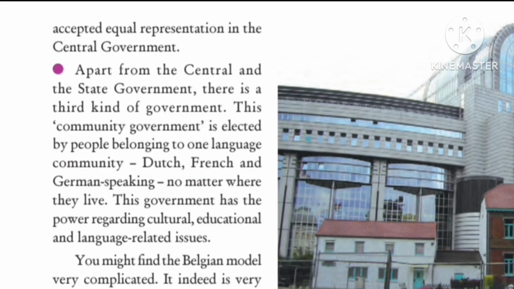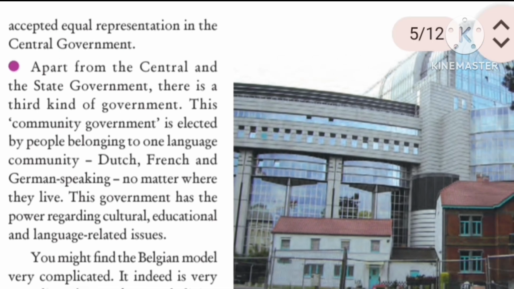What were the communities? In the Wallonia region they were speaking French, and in the Flemish region they were speaking the Dutch language. So between the two major communities, and a possible division of the country on linguistic lines, when many countries of Europe came together to form the European Union, Brussels was chosen as its headquarters.